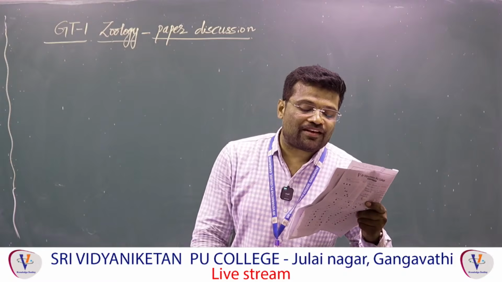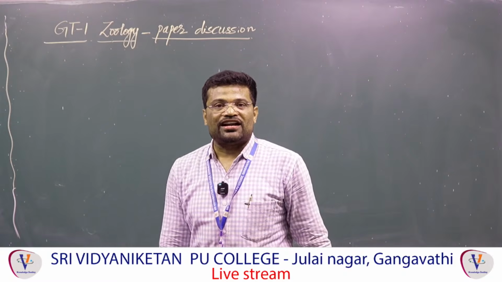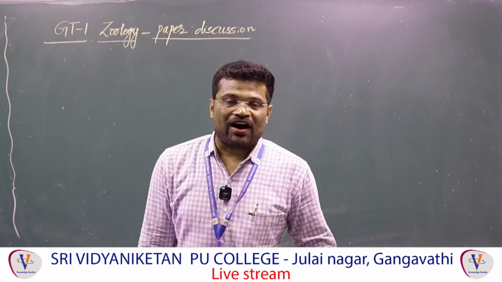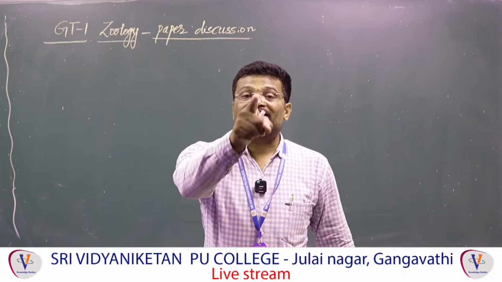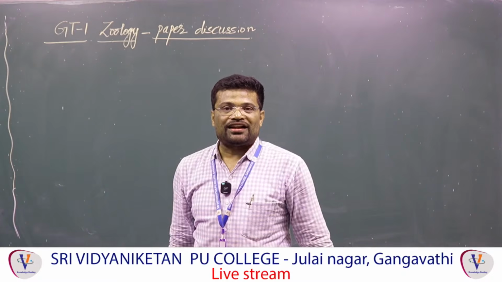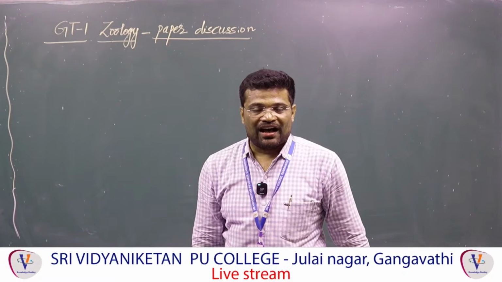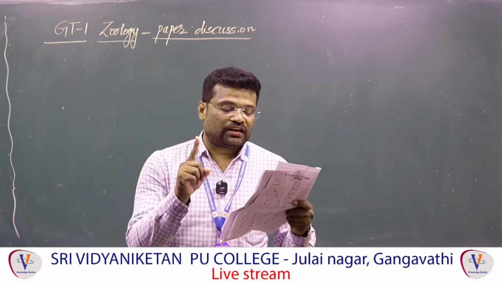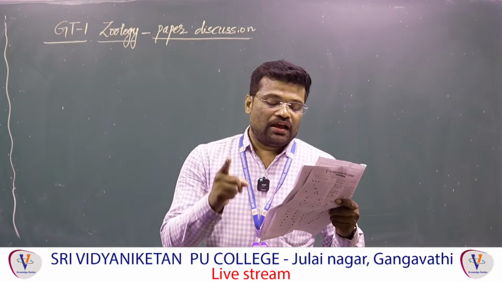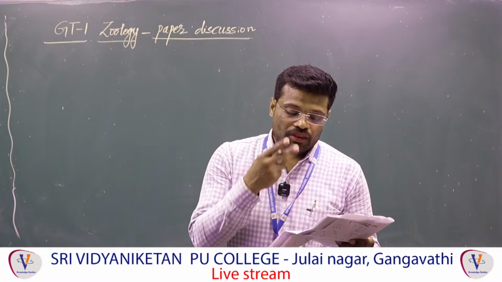And C, oviparous mammal, obviously Ornithorhynchus. The common name of Ornithorhynchus is duck-billed platypus. Basically, all mammals are viviparous except Ornithorhynchus and Echidna. Both are egg-laying mammals. So answer is 1: A, Torpedo, B, Neophron, and C, Ornithorhynchus.